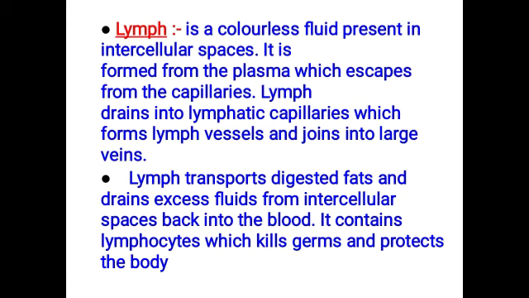What is lymph? Lymph is a colorless fluid present in the intracellular space. It is formed from the plasma. As I have already said, plasma is separated from the blood. Plasma is also a colorless fluid, sometimes it looks very pale yellow in color, which escapes from the capillaries. Lymph drains into lymphatic capillaries. The lymphatic system is a system where we get immunity. So lymph is the main fluid used in the immune system.